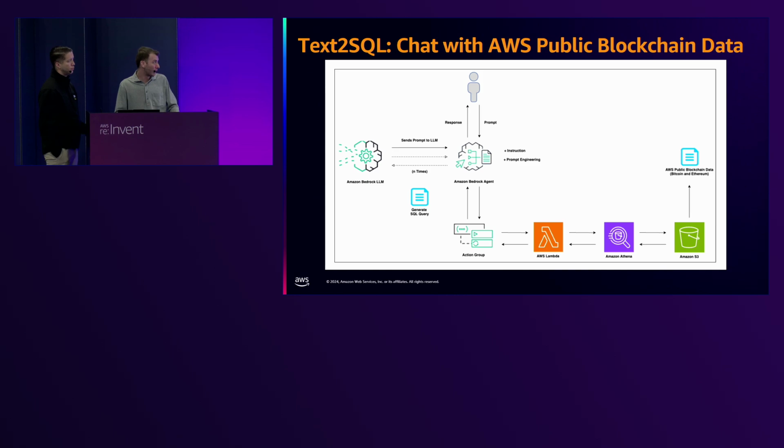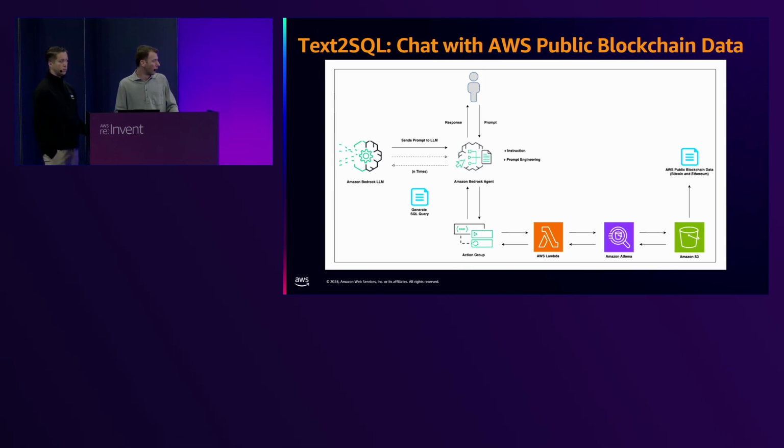The Bedrock agent in this example was utilizing the Claude Anthropic Haiku model, due to us not having that much context in the prompts that are baked into the agent itself. Based on the user's initial prompt, the Claude Haiku model really understands your intent. For example, if I ask what the most popular smart contract today was, the model is inherently aware that Ethereum has smart contract support, but Bitcoin does not. And the agent knows to craft a query for the Ethereum dataset rather than Bitcoin, which I thought was pretty cool.